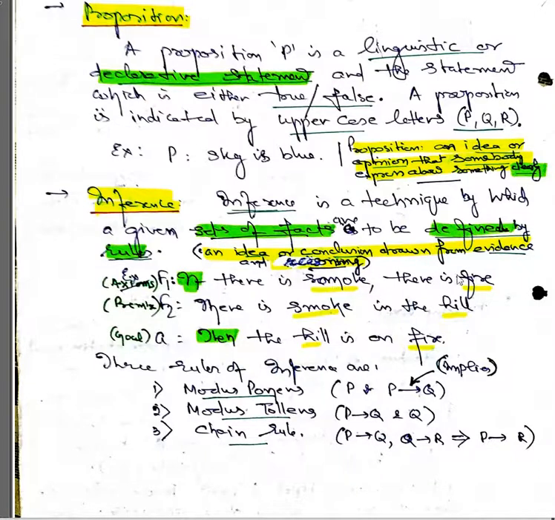And that fire or smoke is reflecting on a particular object, which is the hill. So the hill is on fire means that smoke is related to fire. This is what the inference is going to apply. So the inference technique applies this concept to identify the final fuzzy set.